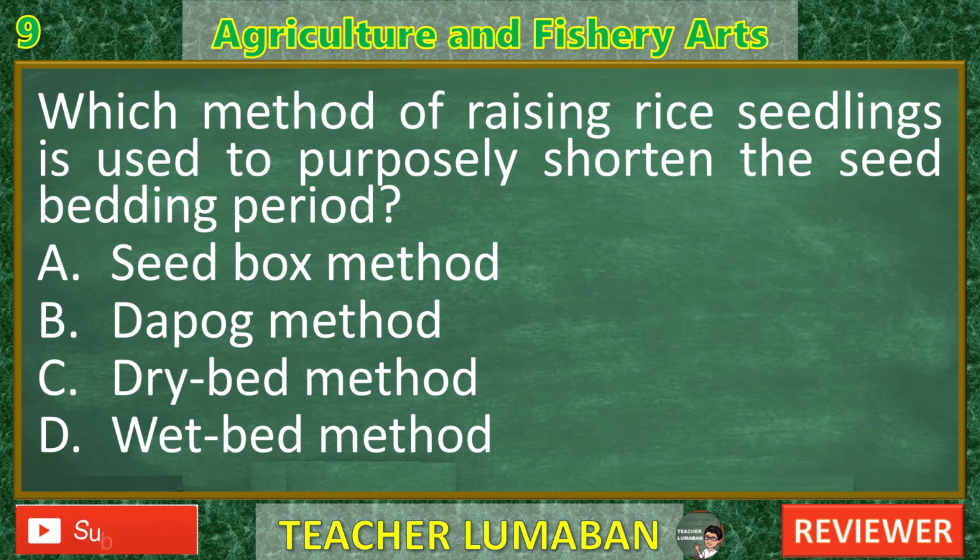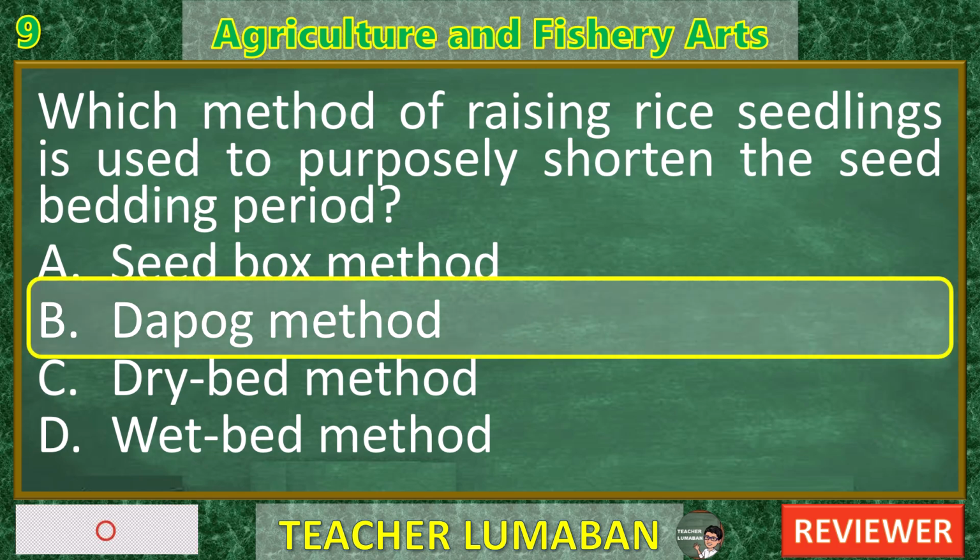The correct answer is B. Dopping method. Explanation of each choice. A. Seed box method. Incorrect. This method uses boxes filled with soil to grow seedlings. It is commonly used for transplanting but does not specifically aim to shorten the seed bedding period.